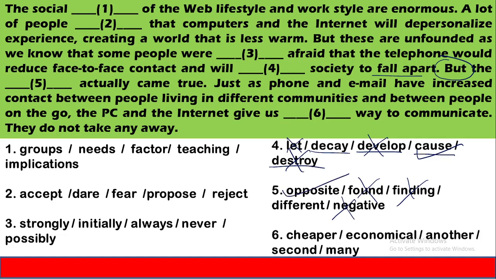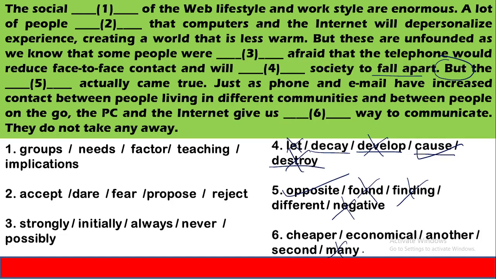Just as phone and email have increased contact between people living in different communities and between people on the go, the PC and the internet give us dash way to communicate. These are the options. Many will not come here because many is an adjective.